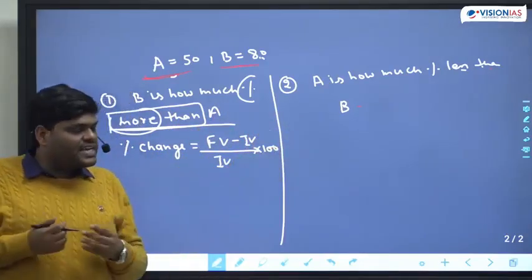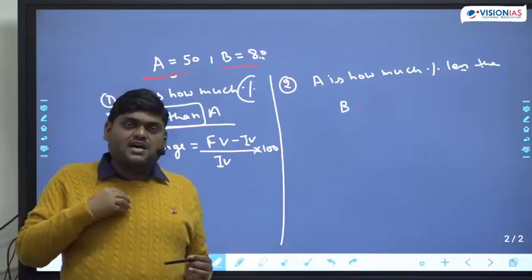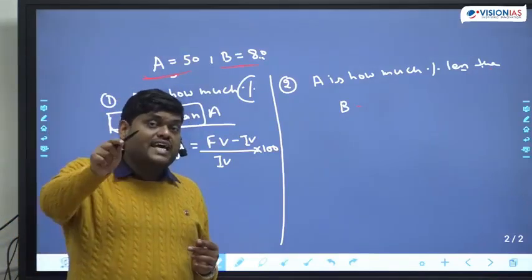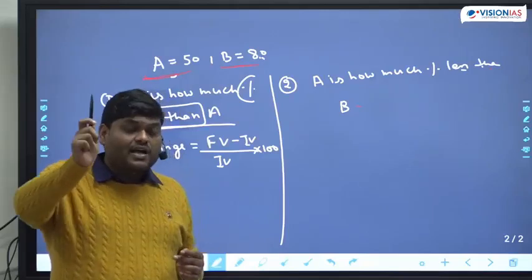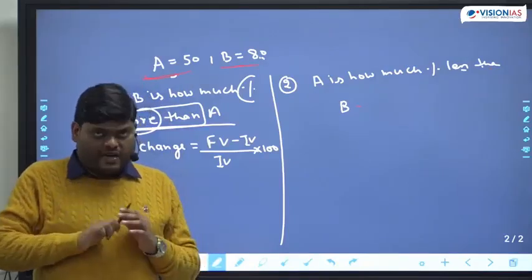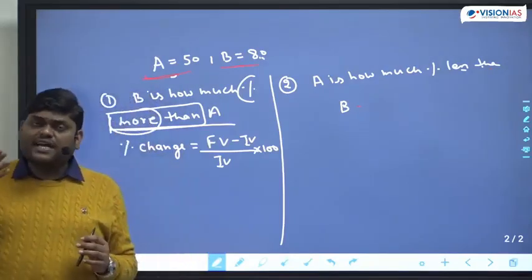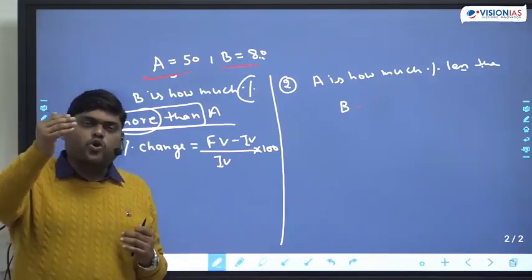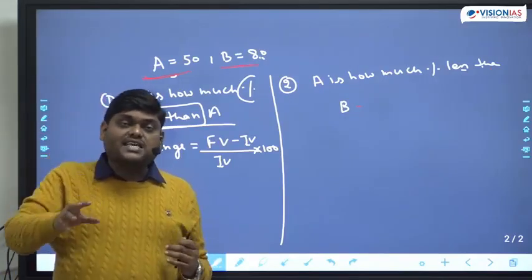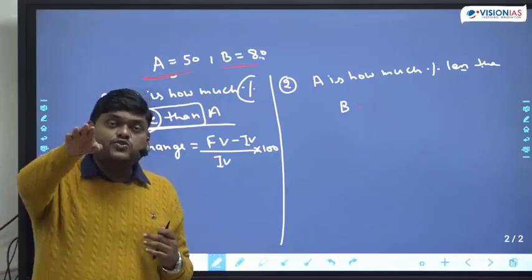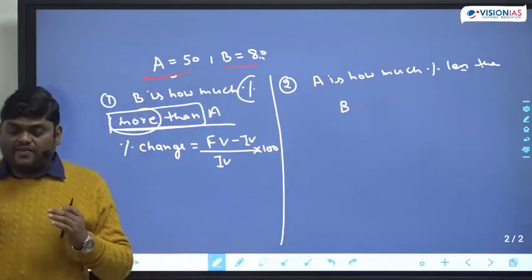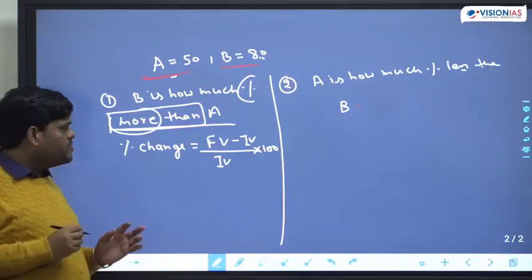I am giving another example. My height is how much percent more than your height. So more than is coming along with your height, so your height will become the initial value. Or you can understand it this way: I am asking for my height with regard to your height. So your height will become the initial value and my height will become the final value. So I hope this is clear.